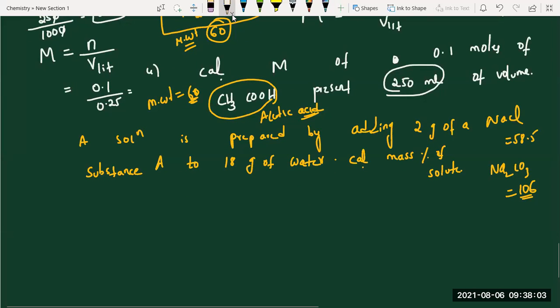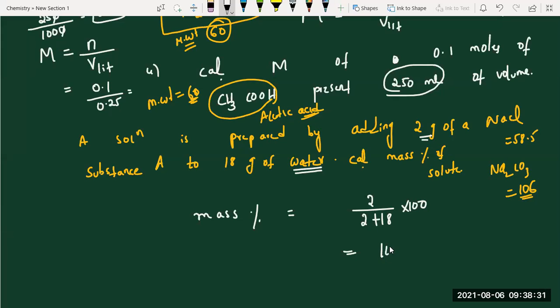It will take 1 minute. Mass percentage of solute equals mass of the solute. How much? 2 grams. Okay. Next, 2 by 20 into 100. Ma'am, how did you take 20? Mass of solution, because mass of solute is 2 grams and mass of water is solvent, 18 grams. Solvent only, water. Yes. Very good. So 2 plus 18 into 100, 2 by 20 into 100. You will get 10%.